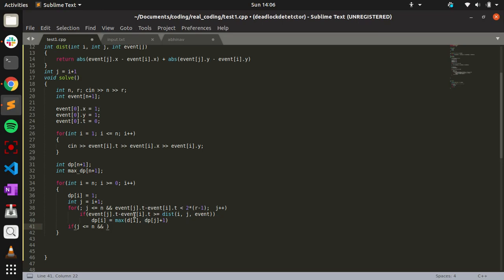So in that case, dpi equals the maximum of dpi comma the suffix max dp from j. So we create a suffix max dp, suffix max dp from j plus 1.